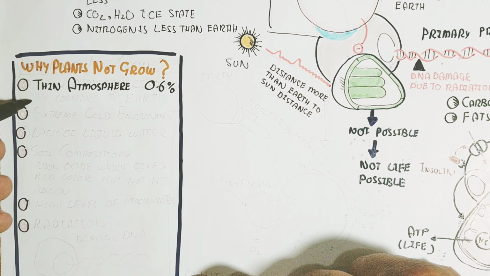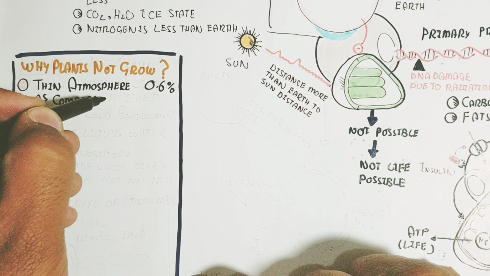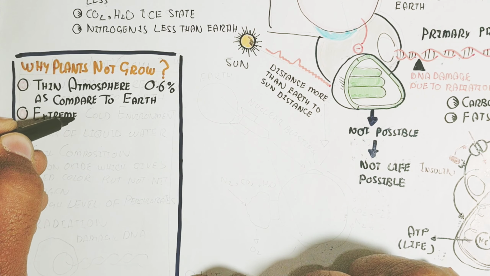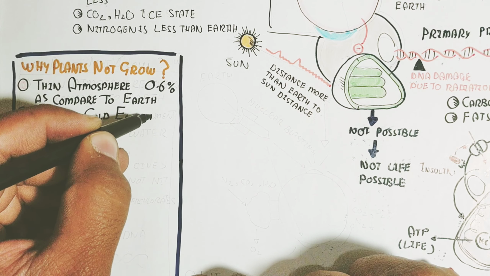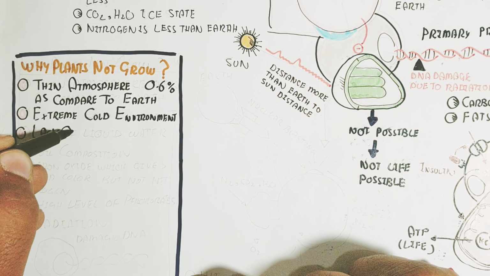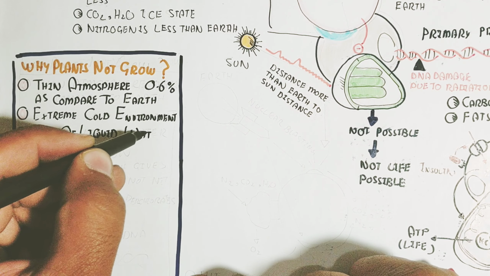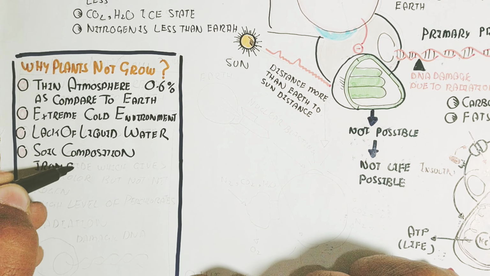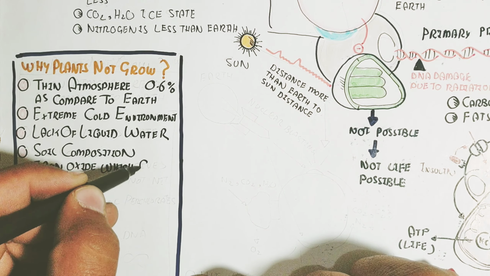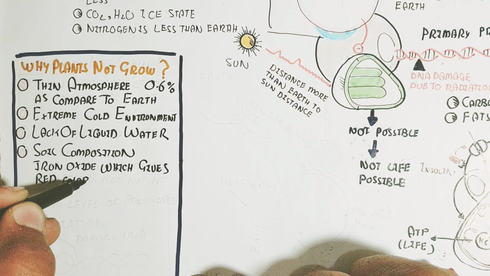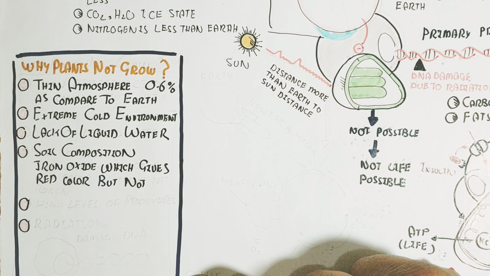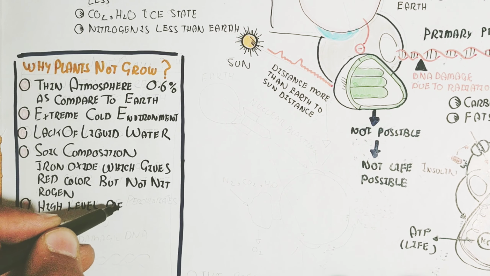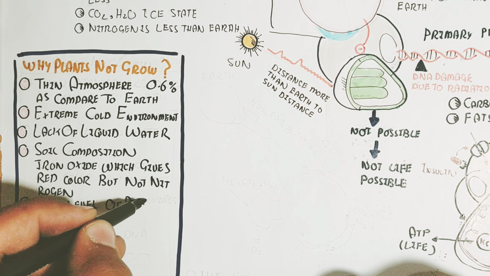Why do plants not grow? That is the question. Number one is the thin atmosphere, 0.6% compared to Earth. Then the extreme cold environment, lack of liquid water, and soil composition: iron oxide, which gives the red color, but no nitrogen. Nitrogen is very important for plant growth because the synthesis of amino acids is possible due to nitrogen fixation, and the nitrogen-fixing bacteria and nodules are not present.